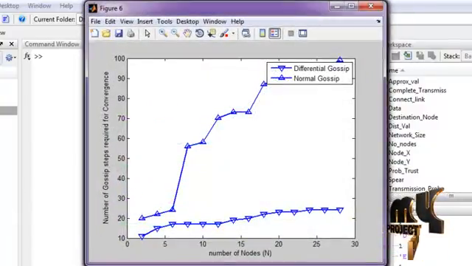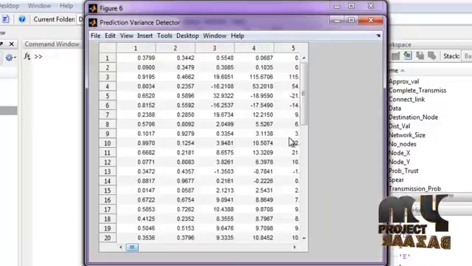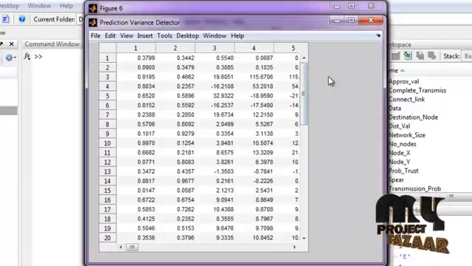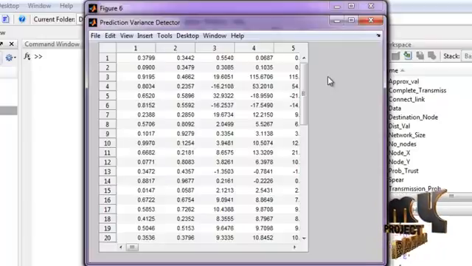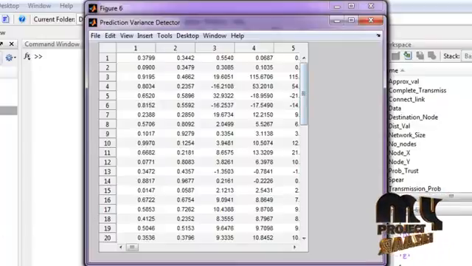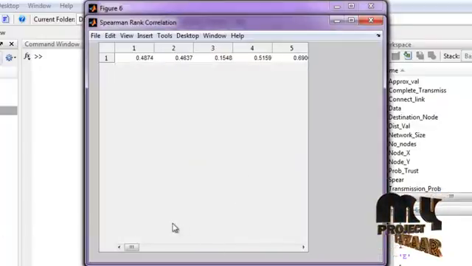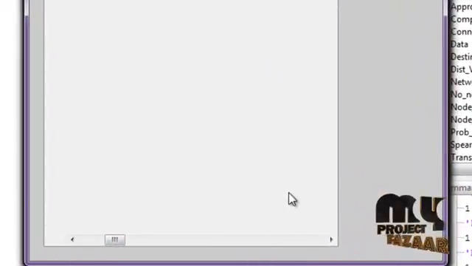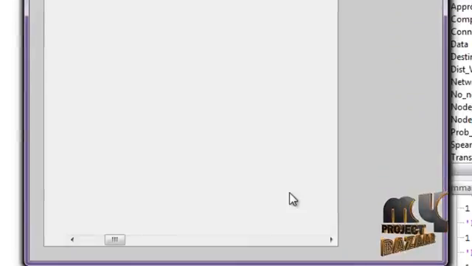Here we perform the analysis of the graph. This is the prediction variance predictor result. After executing the peer-to-peer network, we perform the prediction variance detector. This is the gossip algorithm we implemented. In this gossip algorithm, we implemented the prediction variance detector, and this is the Spearman rank correlation. Here the repeated nodes, that means attacker nodes, are identified.